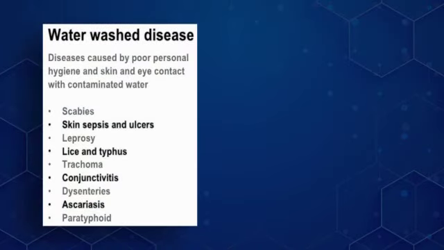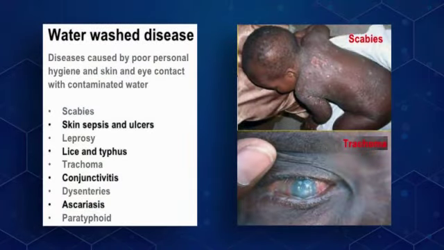Water-washed diseases. These are diseases caused by poor personal hygiene and skin and eye contact with contaminated water. So if this water enters our skin or eyes, this is not an oral or ingestion problem. In the picture we are seeing a baby having rashes on the body, so this is scabies, and another picture is red eyes, so this is trachoma. Due to dirty, contaminated water entering the eyes, this is the problem.